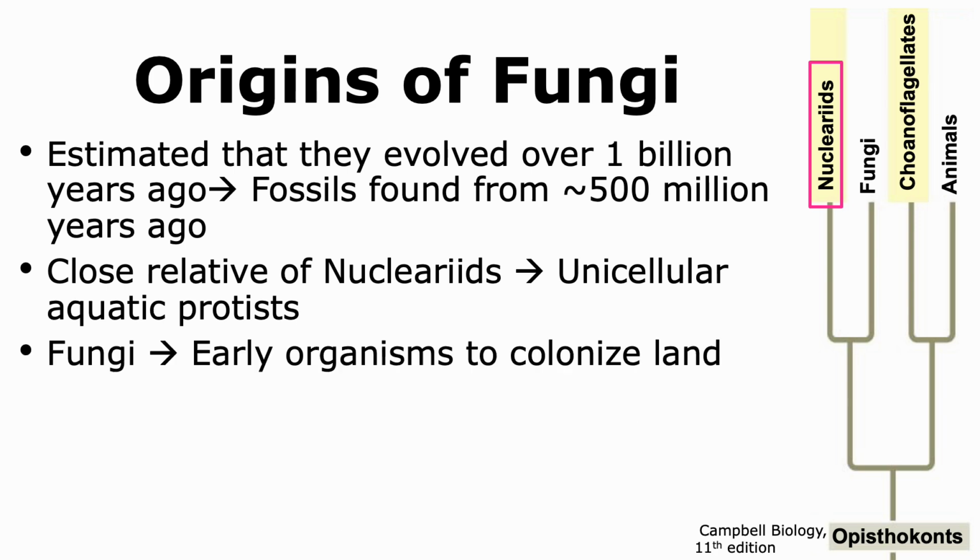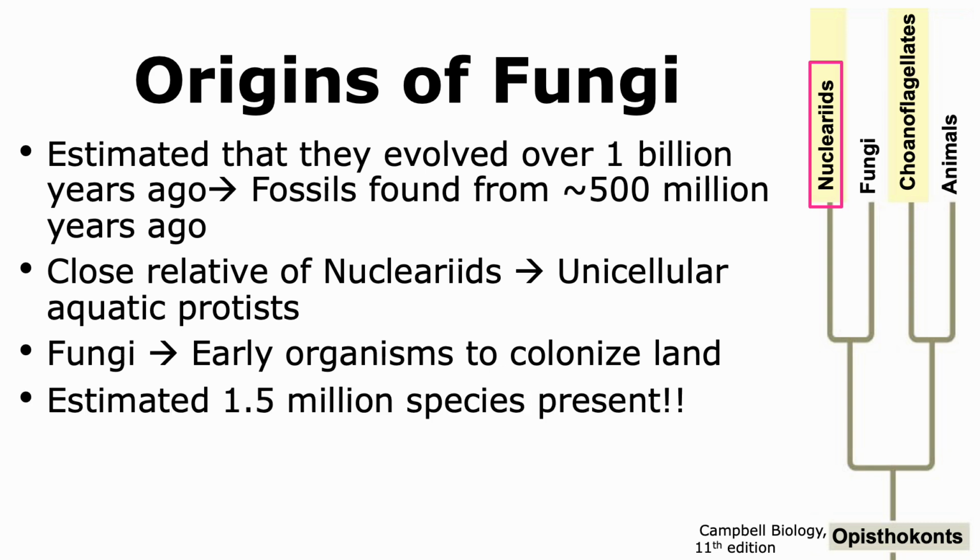However, we do know that there are many fungi that grow on land, and hence it is considered that they are the early organisms to colonize land. It's not clear how many fungi species are present, but based on metagenomics, it is estimated that there are at least 1.5 million species that are present currently on Earth.